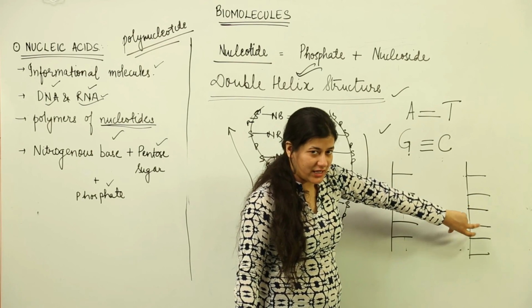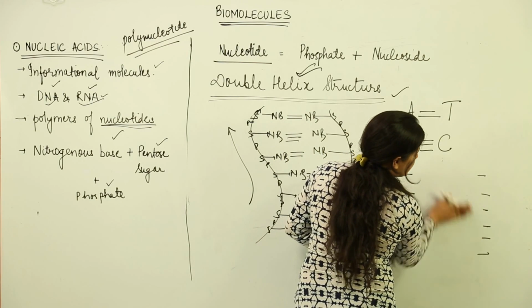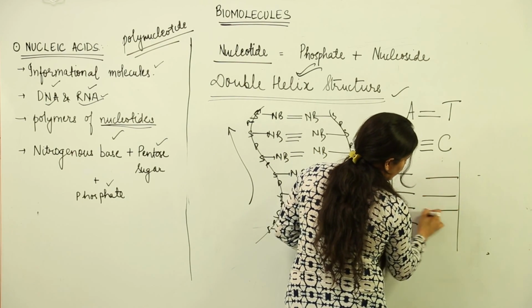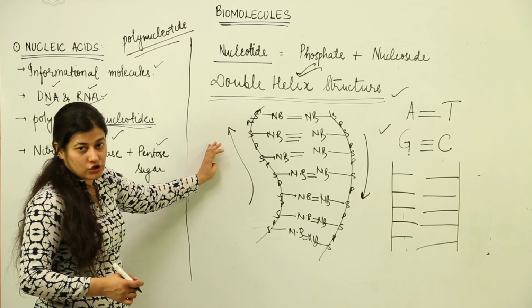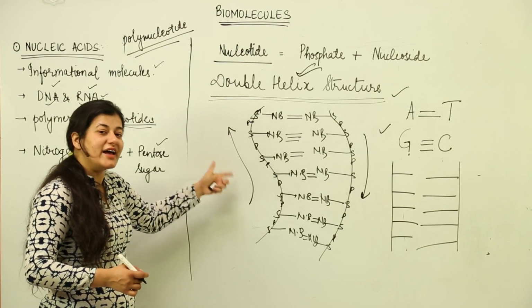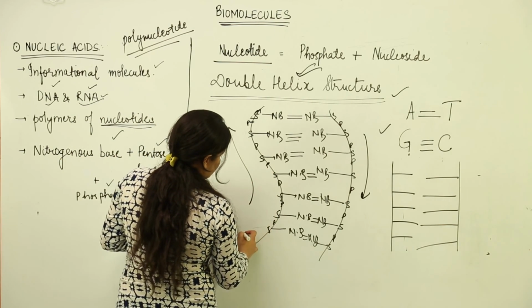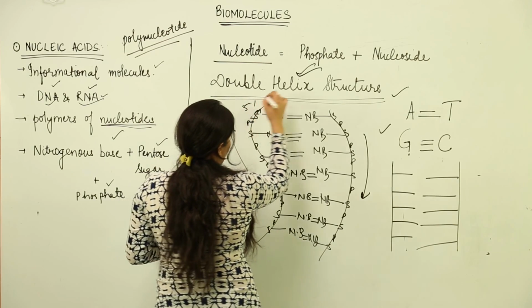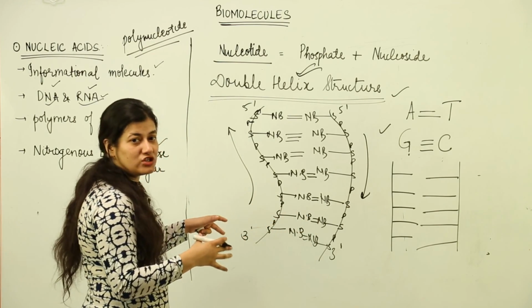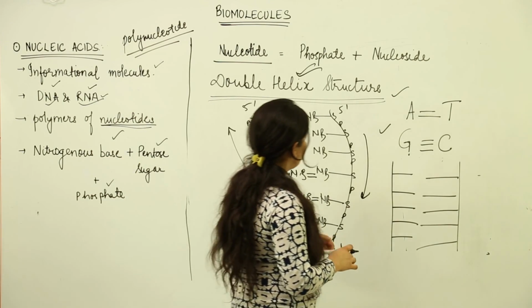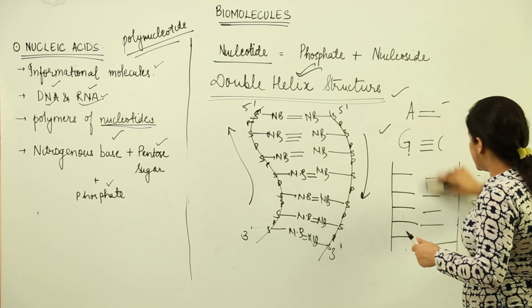In order to make it a staircase back, you need to twist this. You need to rotate it 180 degree so that it becomes like this. It has been rotated and then only they can come in close contact and form bonds. So that is why we have anti-parallel strand orientation of each nucleotide strand that is present. That has to be anti-parallel to the other one. And we have the bond formation that takes place, that is 3 dash, 5 dash, and 5 dash, 3 dash. These are just for understanding that the polarity happens to be opposite, anti-parallel. And after understanding this, I hope it is quite clear what the nucleic acids are all about.